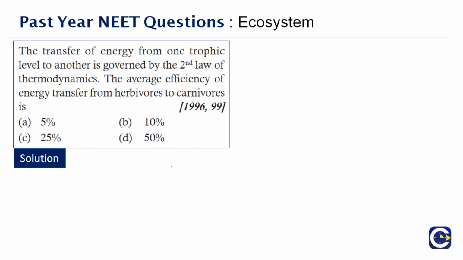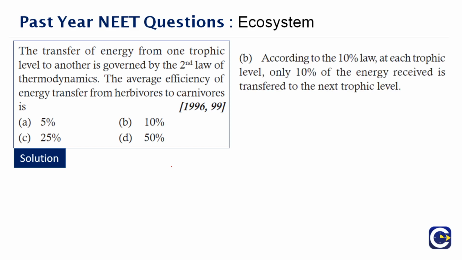So what does the second law of thermodynamics say? Maybe if I tell that, you will be able to understand. The second law of thermodynamics states that the total entropy of an isolated system can never decrease over time, and it is constant if and only if all processes are reversible. Isolated systems spontaneously evolve towards a thermodynamic equilibrium, the state with maximum entropy. Therefore, I've given you a clue. So this is the clue. Therefore, the right answer to this question will be 10%. Option B is the right answer.